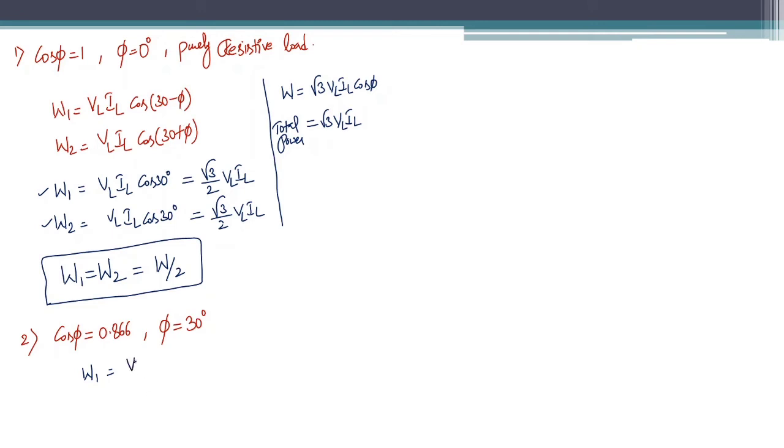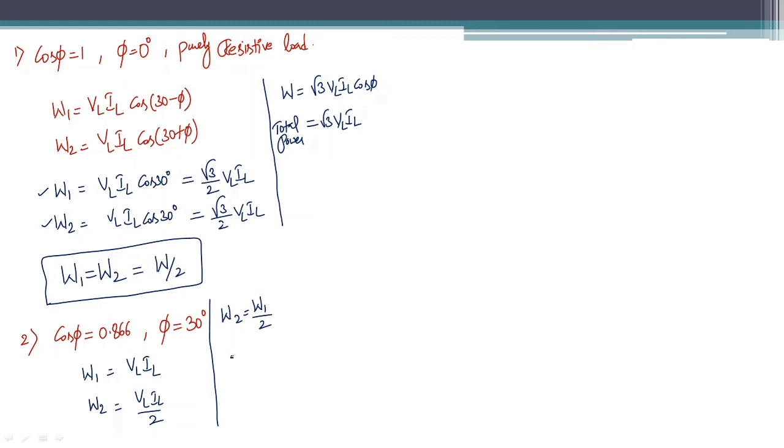What will you get? VL IL cos of 30 minus 30, which is 0. So cos 0 is 1. So W1 is VL into IL. What is the W2 value? By substituting 30 here, you will get cos of 30 plus 30, 60. Cos 60 is 1 by 2. So the W2 reading is VL IL by 2. Now what is the relation between these two? W2 is nothing but W1 by 2.